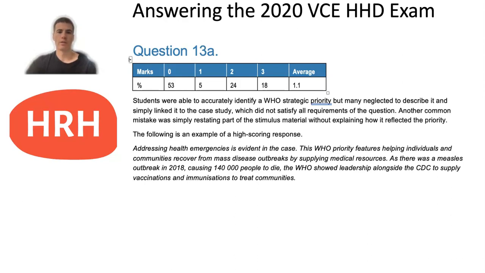So make sure for those different WHO priorities that you know how to describe them and that you can identify them in case studies like this and make these kinds of links. Often in a case study like this, you could link to different WHO strategic priorities. There's not just one that's relevant, and it's how you justify it that determines whether or not you'll achieve the marks.